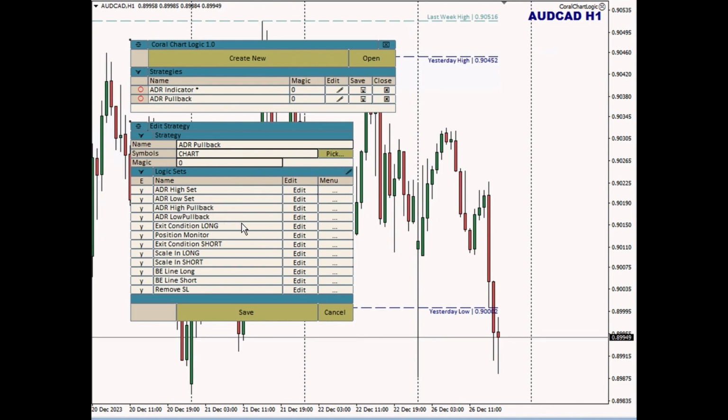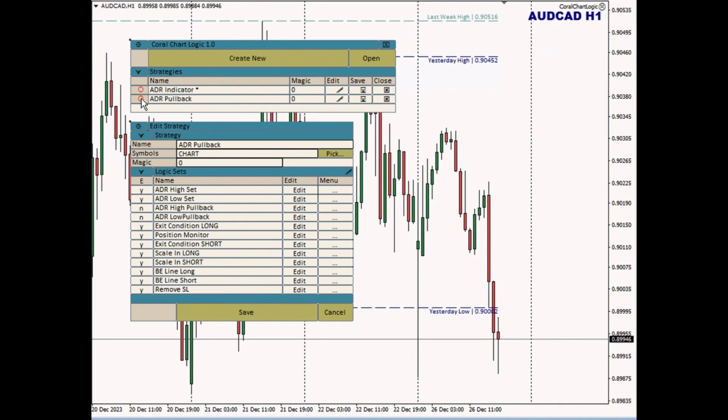So if I wanted to disable trading, then I could turn off the logic sets that are doing trading by clicking the header of the row. I happen to know that these two logic sets here, the high pullback and the low pullback, are trading. And so if I were to turn these off and activate this, let's do that. So ADR pullback, ADR high pullback, ADR low pullback have been turned off.